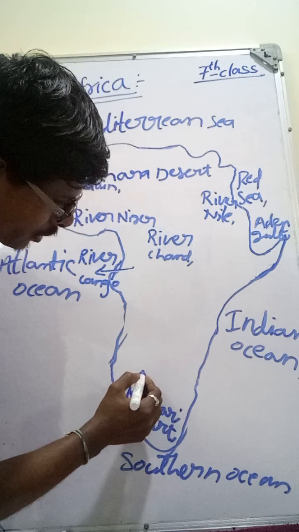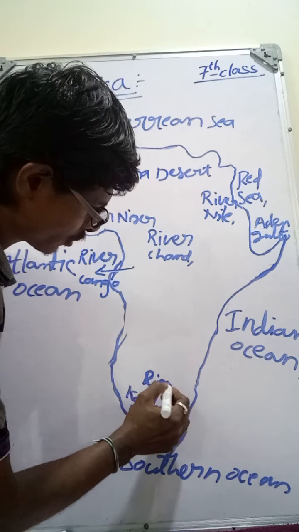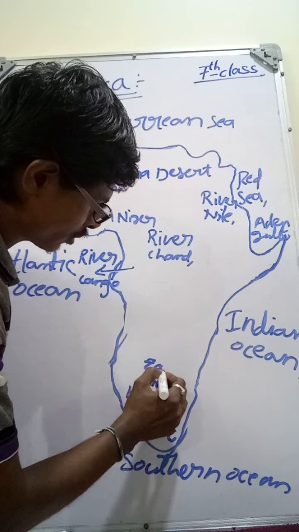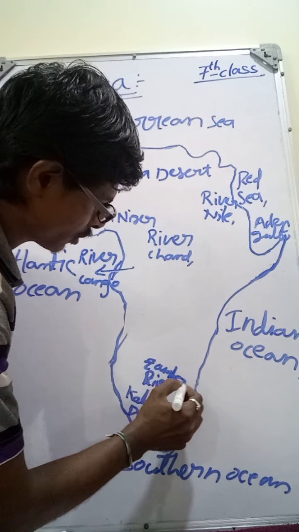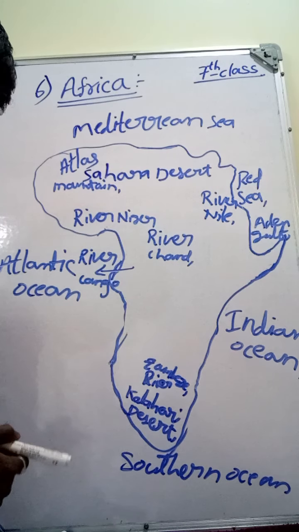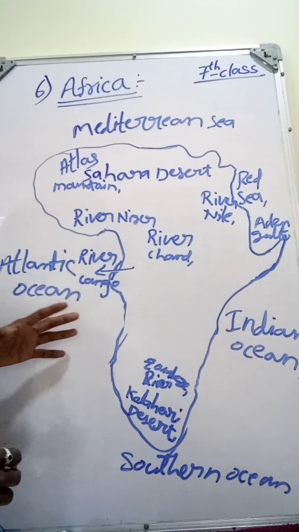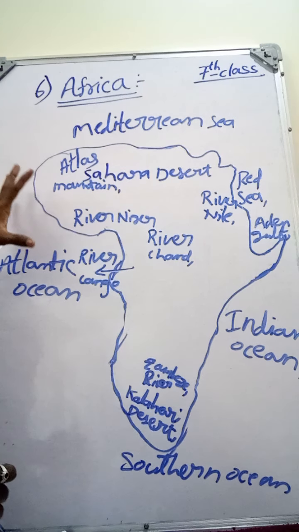Here we see the river Zambezi. These are the important rivers of the African continent.